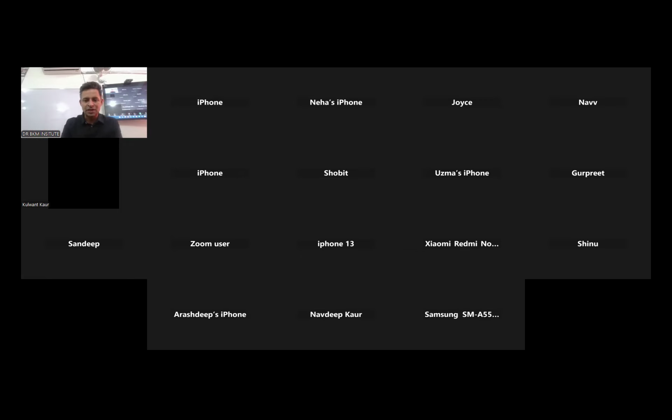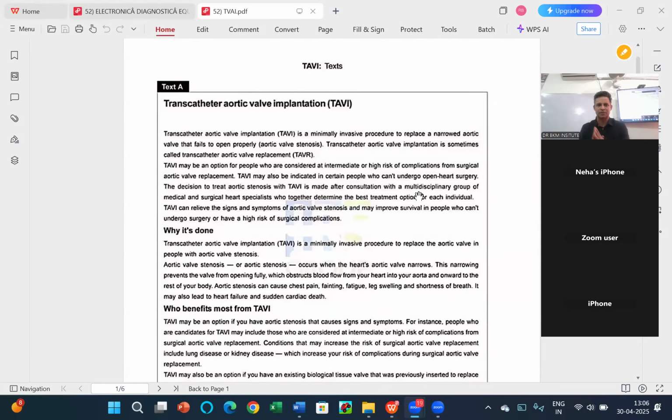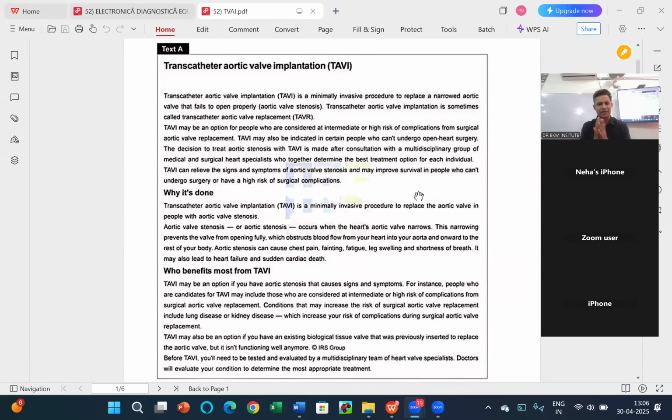So I'm just going to start this session, first of all, regarding how to do the reading part A. Today we have this reading part A, thanks to the institute which has created this question paper. Again, Dr. BKM primarily deals in how to do the task. No matter what kind of question paper it is, or who is creating it, it doesn't make a difference. The thing that makes a difference is the right approach.